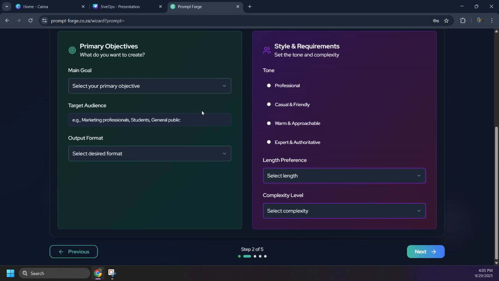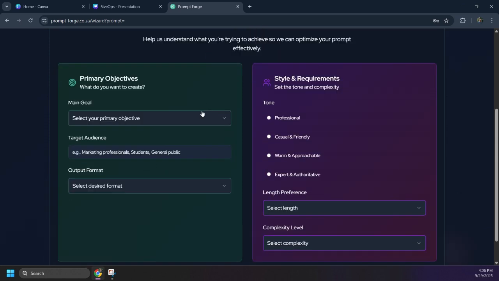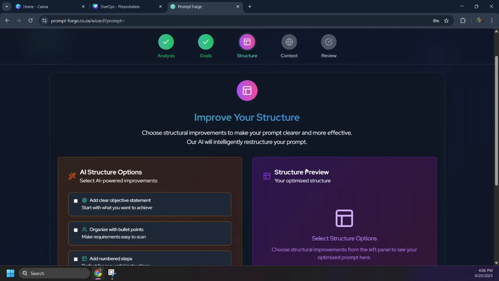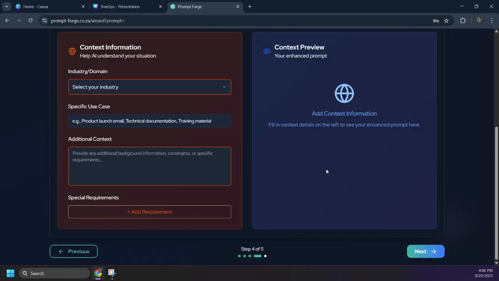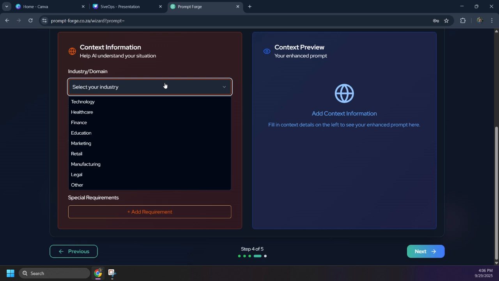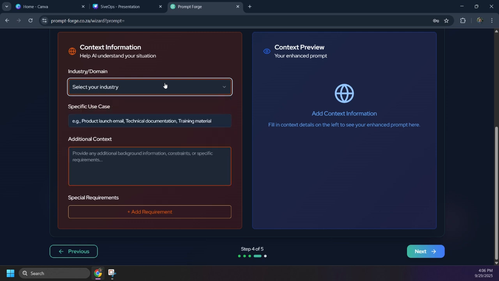We will move on to the goals section, where users are able to select their goals, target audiences, as well as output formats. This helps users achieve the true goals of their prompt engineering experience. We also have the structure section where users should add a clear objective statement as well as structure their prompts into bullet points or paragraphs based on their own specific needs. In our context section, users are able to add industry and domain information, as well as their specific use case and any additional context that they feel would help their prompting experience.